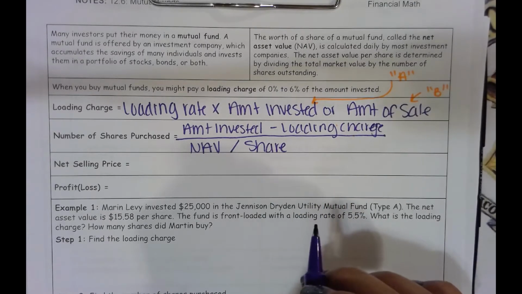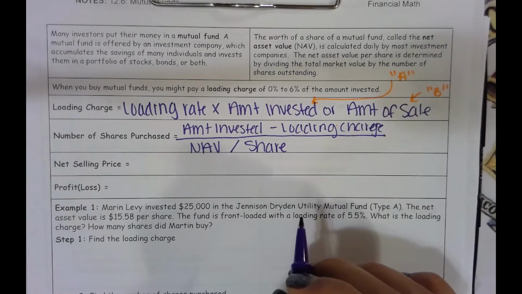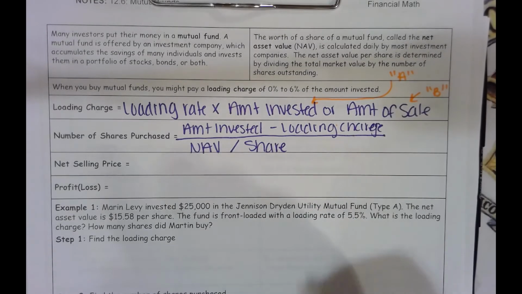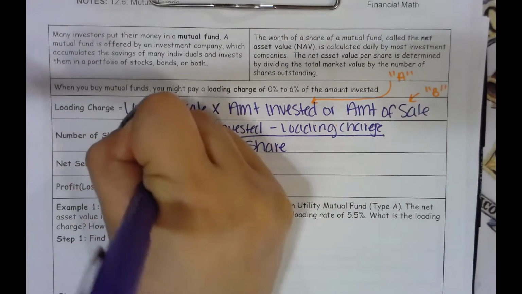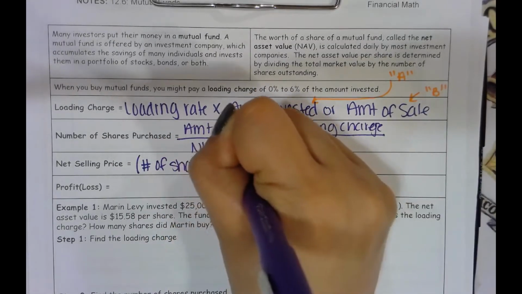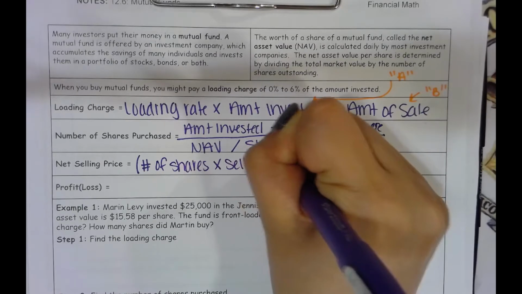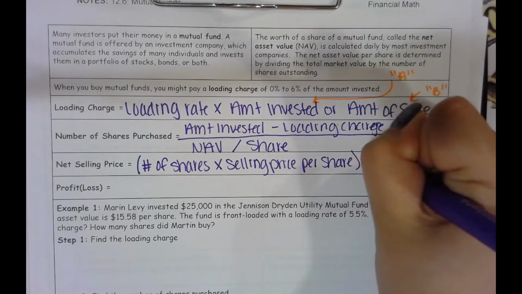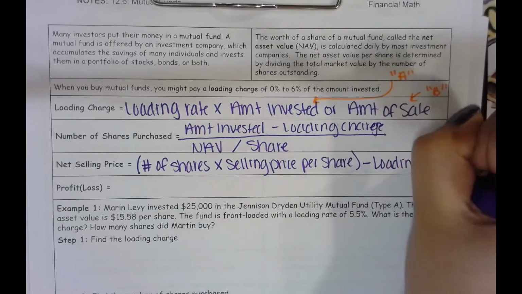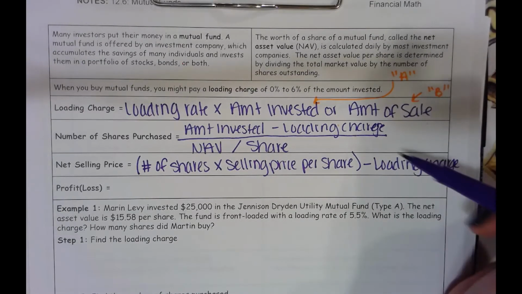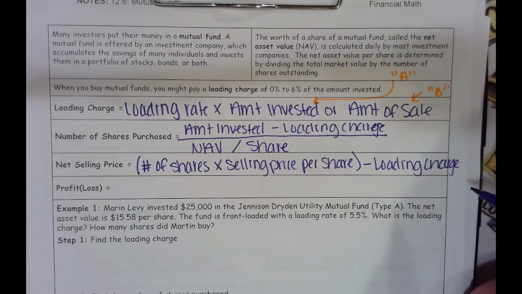To find your net selling price, when you go to sell your shares, this is for the Type B. Excuse me. When you go to sell, you're going to take your number of shares and multiply it by the selling price per share, and subtract your loading charge. I think the key will say loading share, but I was not paying attention because I guess I was looking up here. But it should be loading charge.